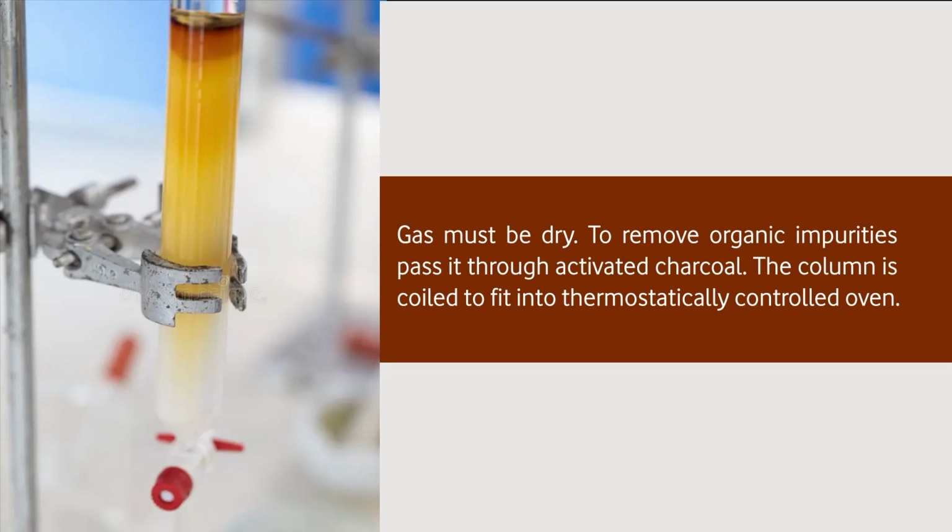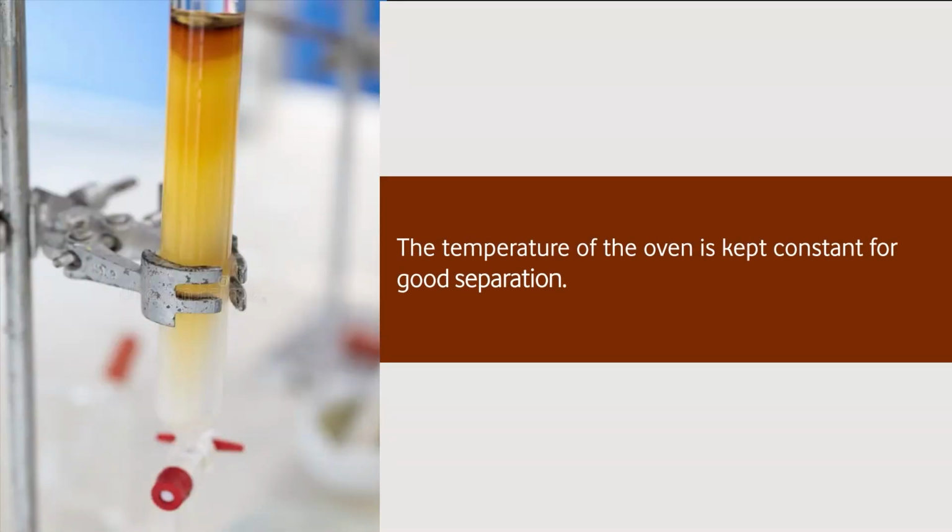The column is coiled to fit into the thermostatically controlled oven because it's a small piece of equipment. So columns are all coiled. They can be either packed or capillary columns. The temperature of the oven is kept constant for good separation. But in case the compounds are not getting into gas form easily, then maybe we increase the column temperature.